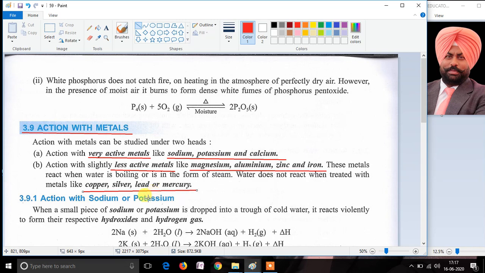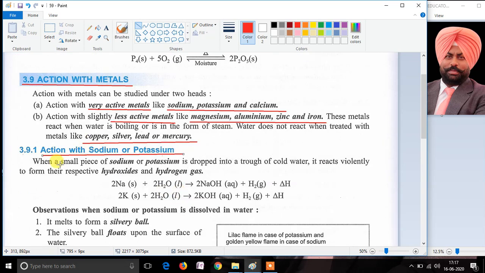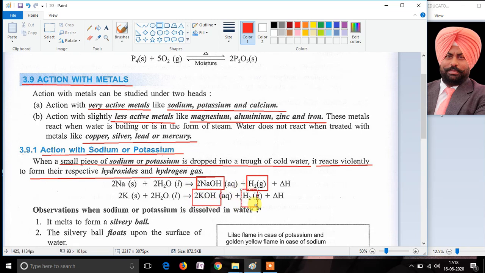Now let's discuss the action of sodium or potassium with water. Whenever a small piece of sodium or potassium is dropped into a trough of cold water, it reacts violently. During the reaction, sodium and potassium react with cold water to form their respective hydroxides. In case of sodium, it will form sodium hydroxide along with hydrogen. In case of potassium, it will form potassium hydroxide along with the gas known as hydrogen.